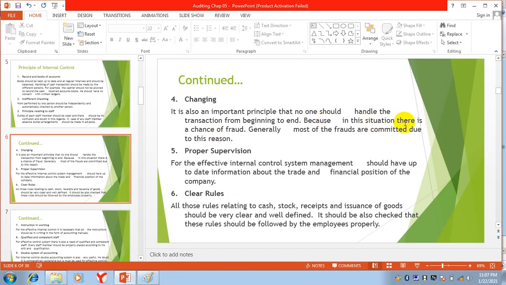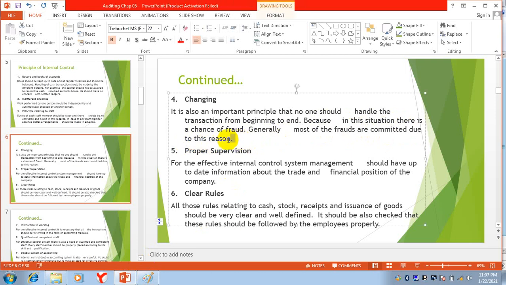Because in this situation there is a chance of fraud. Generally, most of the frauds are committed for this reason, that we are giving him the whole responsibility and authority. One person is doing each and everything, so there is a chance of fraud. He can easily deceive the top management.